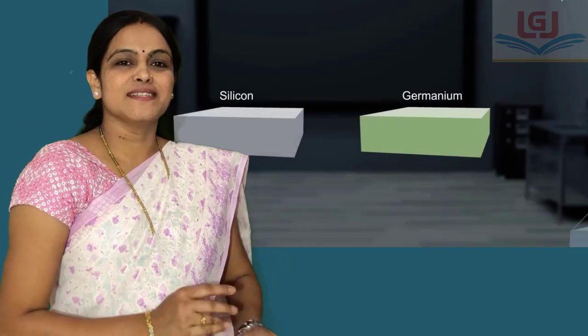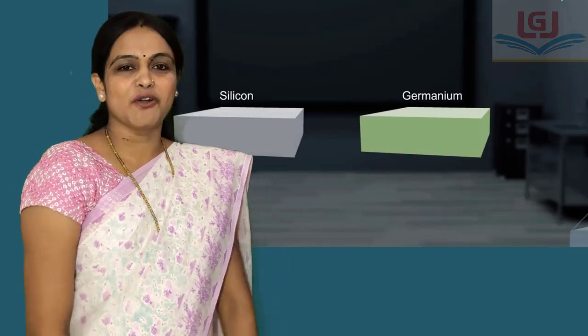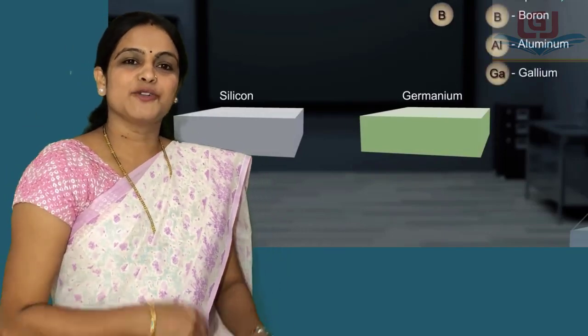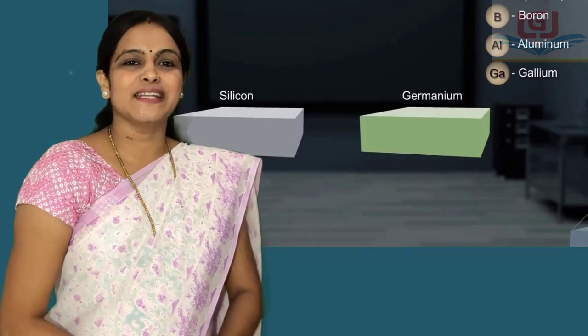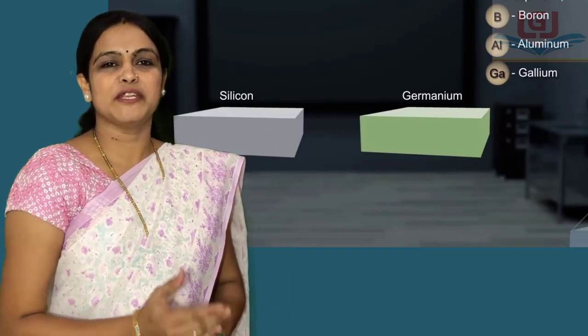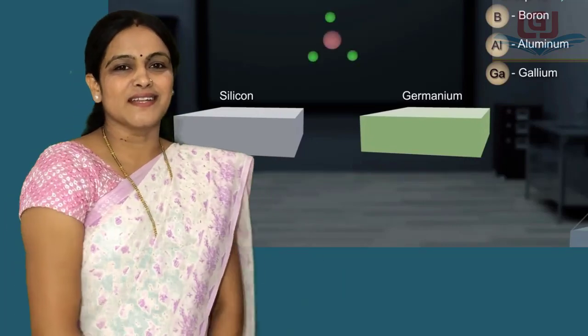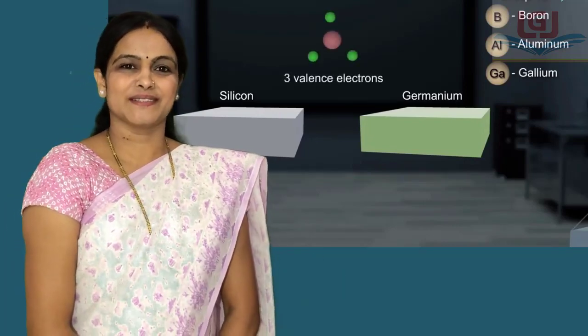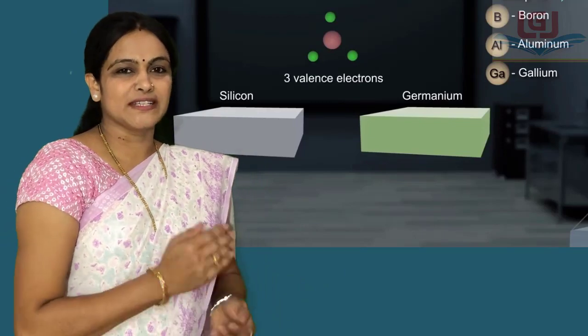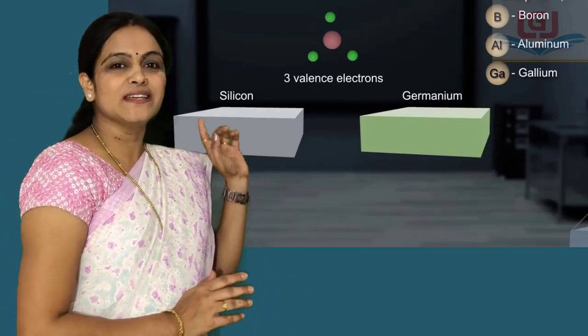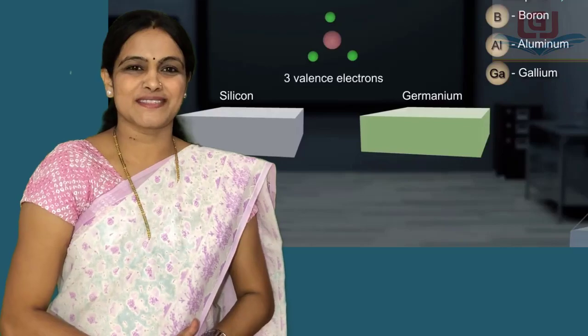When pure semiconductors, that means intrinsic semiconductors like silicon or germanium, are doped with group 13 elements like boron, aluminium or gallium, they also increase the conductivity of semiconductor. We know that group 13 elements consist of only 3 valence electrons.